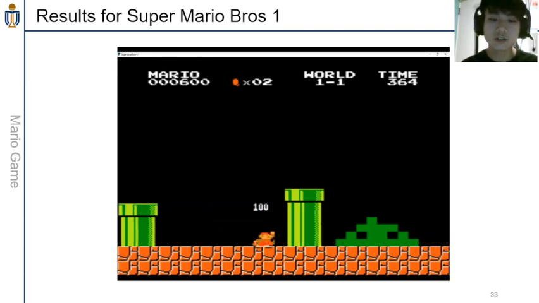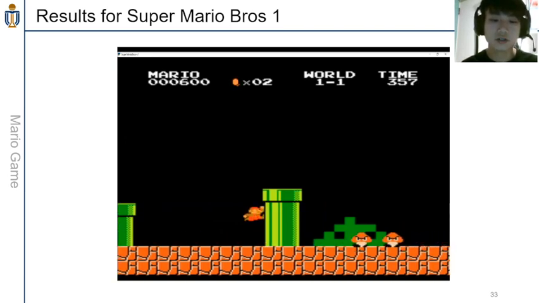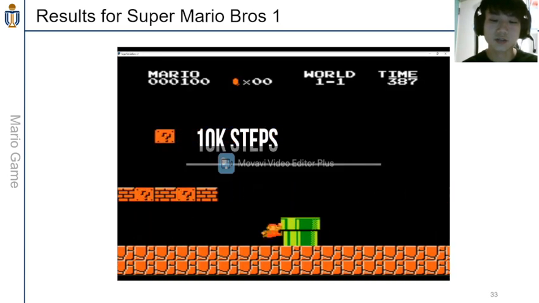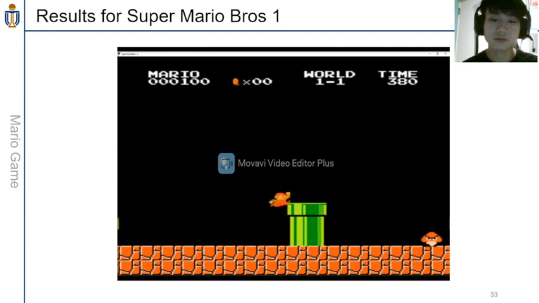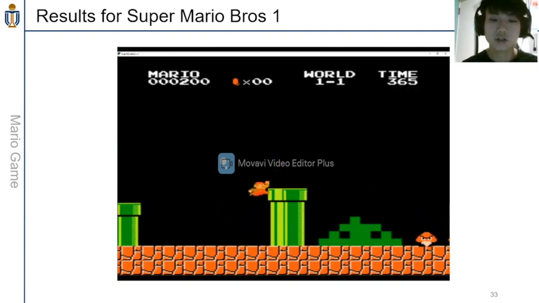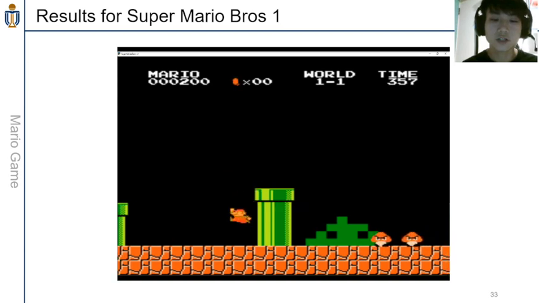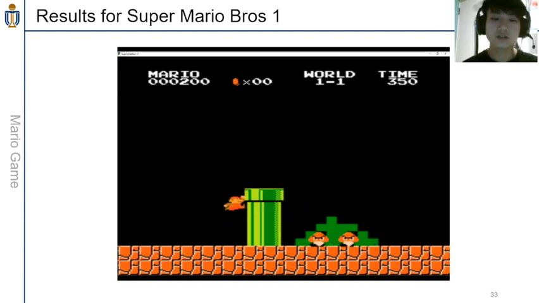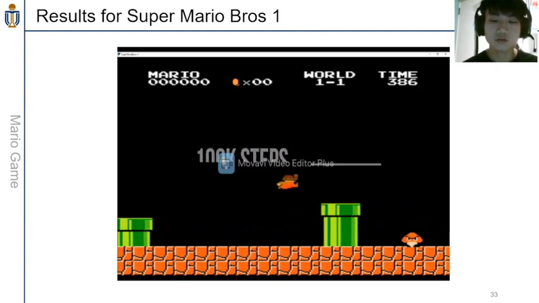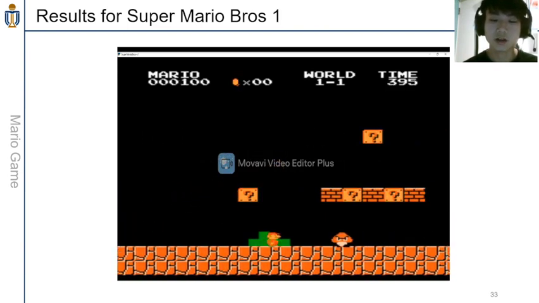For 1000 steps, you can see Mario takes kind of random actions. It sometimes jumps right and sometimes jumps left. But because it knows the reward is towards the right, it often jumps right. For 10k steps, Mario is doing a little bit better, but still it got stuck on this green pole for quite a long time.